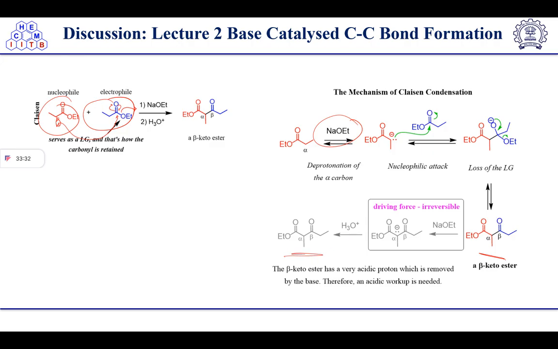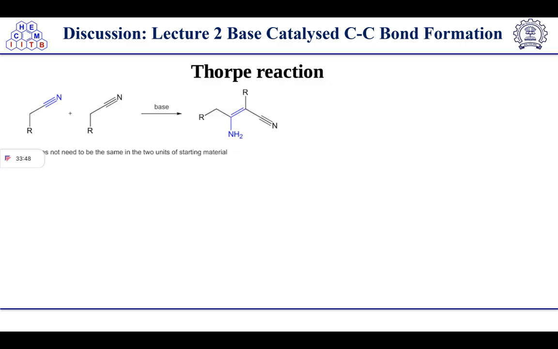The beta keto ester has a very acidic proton which is removed by the base, therefore an acidic workup is needed. When we do the acidic workup, protonation will take place, and again it will become the desired product. Okay, so the next one is the Thorpe reaction.